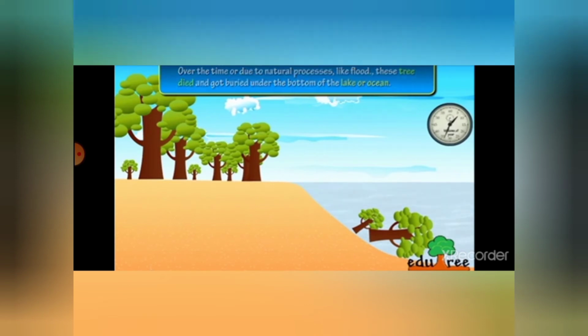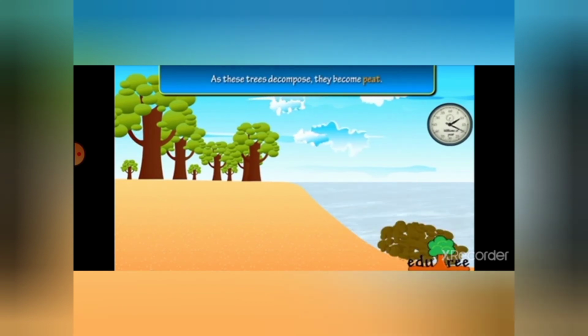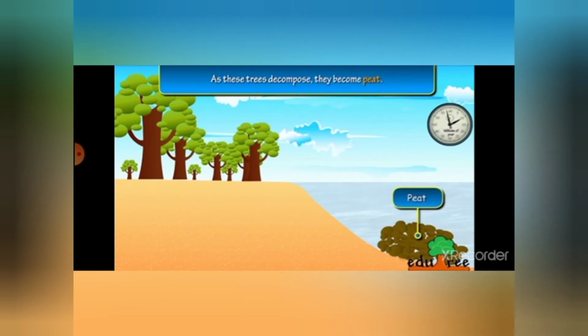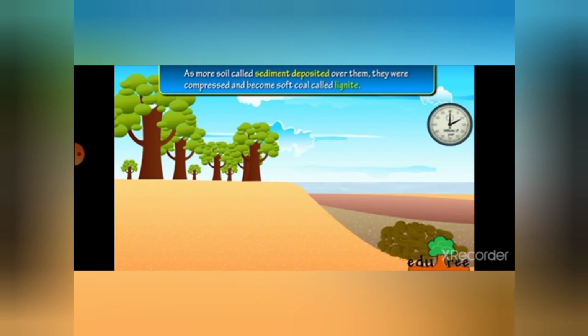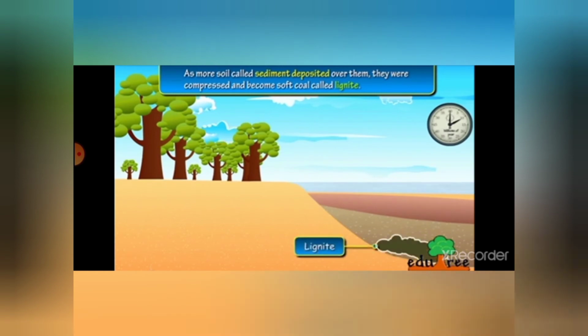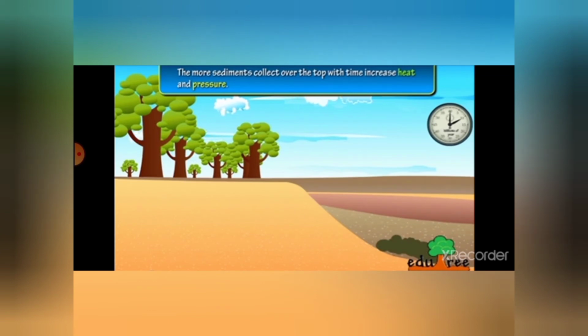Now, due to the presence of water along with the soil, by the addition of pressure and temperature, these plants or animals decayed and formed a liquid or semi-solid type of structure that is known as peat. Now, upon it the sedimentation of the soil happens, and due to the pressure of the soil as well as the temperature, it is converted to lignite.